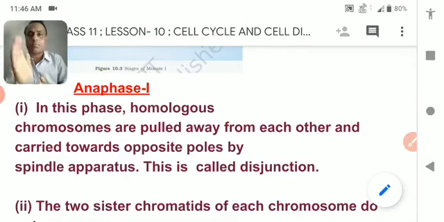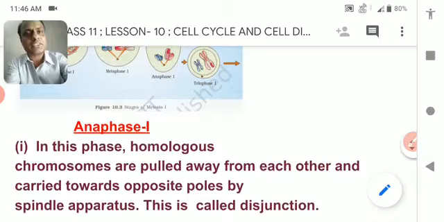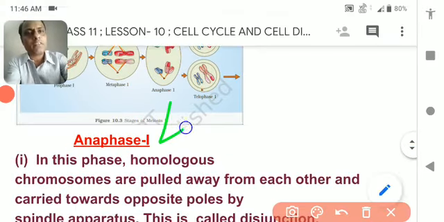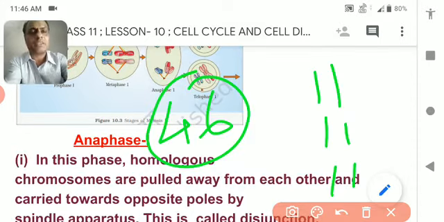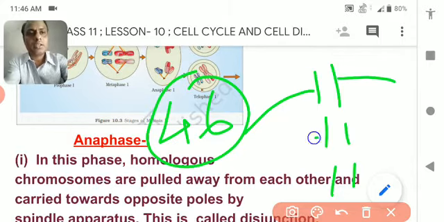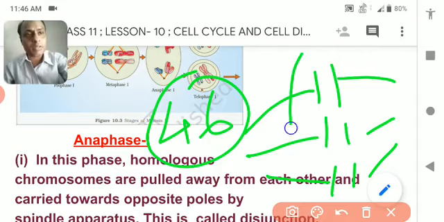So half the number of chromosomes. Suppose there were 46 chromosomes in the mother cell, and the 46 chromosomes were arranged in this way. Suppose these are the 46 chromosomes, 1 and 1 means 2, or 2 and 3 and 3, like this. It means half the number of chromosomes.